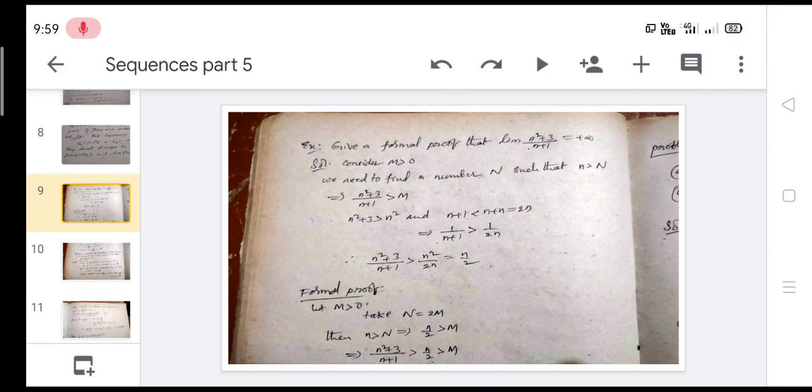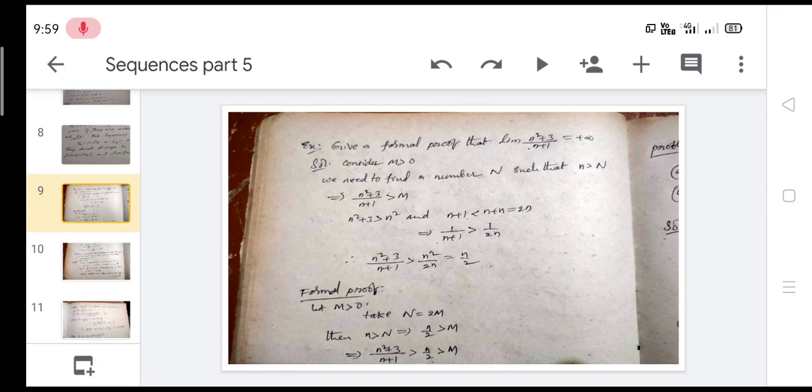Give a formal proof that the limit of (n² + 3)/(n + 1) is equal to plus infinity. Consider M greater than 0. We need to find a number N such that for n greater than N, (n² + 3)/(n + 1) is greater than M.